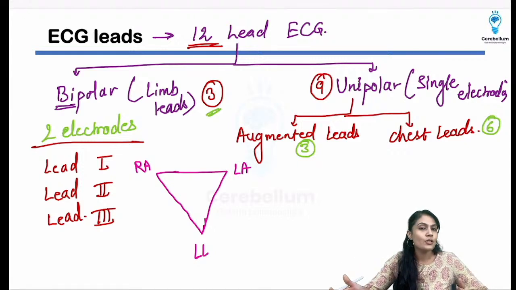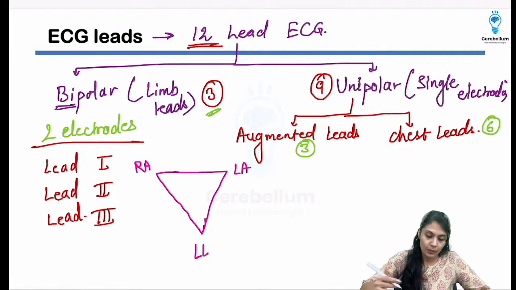The number of L's you have to calculate in this RA, LA, and LL. Wherever the number of L's is matching, that is going to be the number of the lead, and that is also going to be the positive electrode. What I mean by that you'll understand just now.